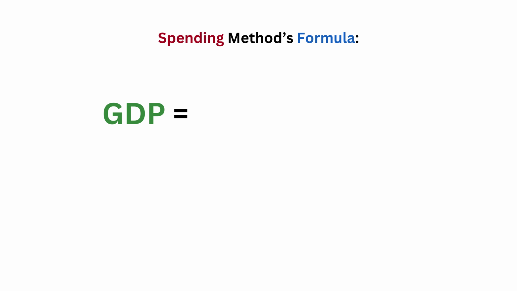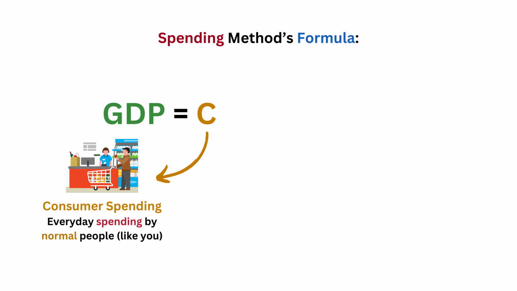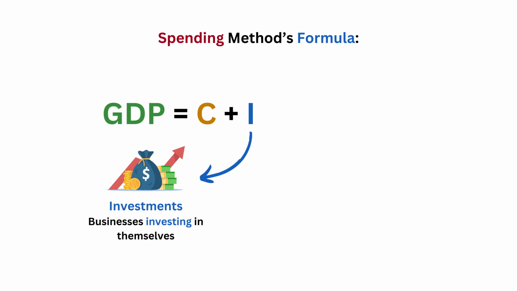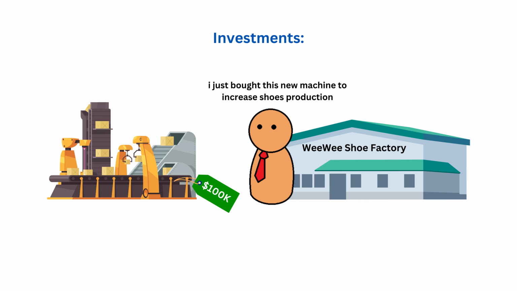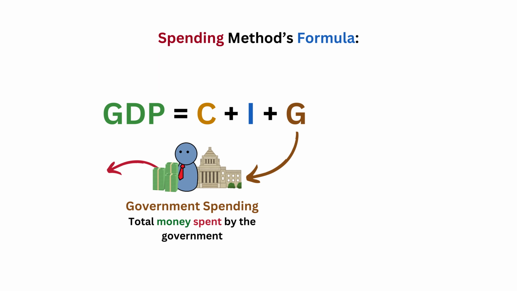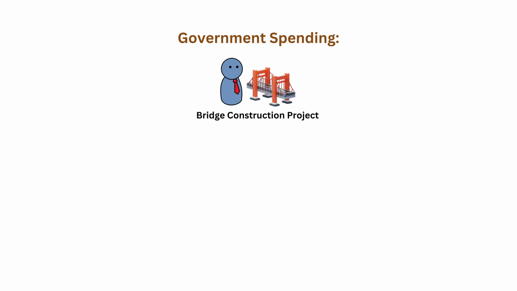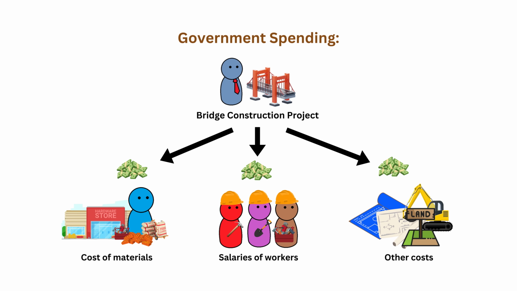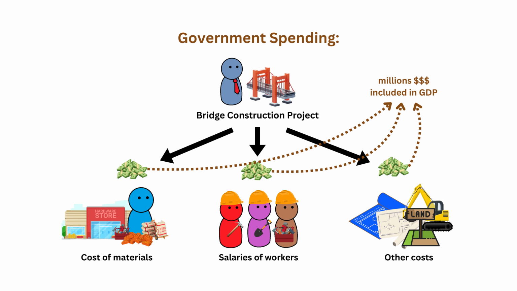The formula is GDP equals consumer spending, which includes everyday spending by normal people like you. For example, if you spend $100 on groceries, that $100 is counted as part of GDP. Then plus investment, which is businesses investing in themselves. For instance, if a factory buys a new machine to increase production, this is counted as investment. Then plus government spending, which includes all spending by the government, such as building a new bridge. The cost of materials, worker salaries, and other expenses involved in the project are included in the GDP.